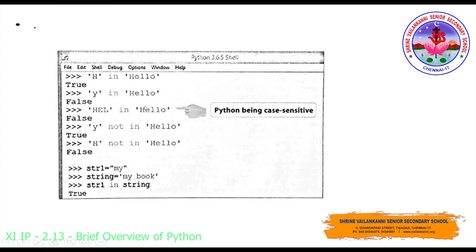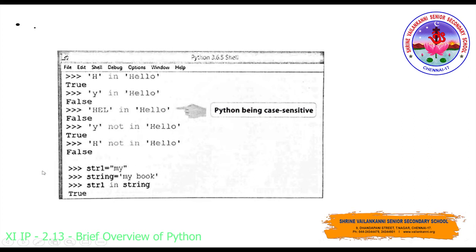As Python is case sensitive, capital and small letters will not be treated in the same way. So HEL in hello. Capital H is there, but we have small e and small l, which is not there. So what will happen? It will return false. Similarly, y not in hello means obviously y is not there in hello, and that will return true. And similarly, H not in hello means H is there, but how can we say it is not there?